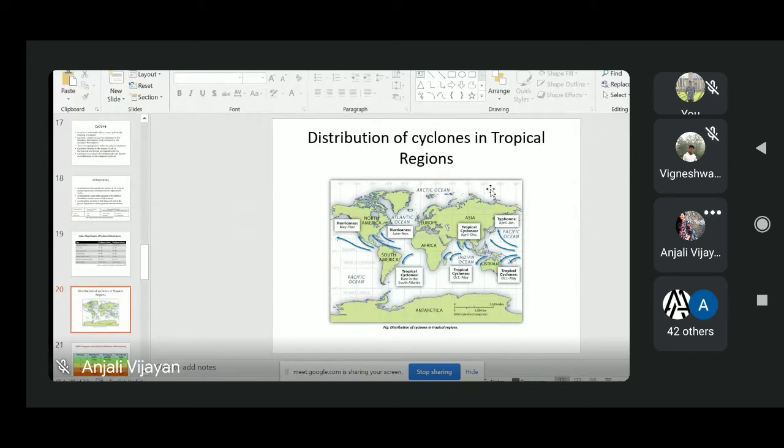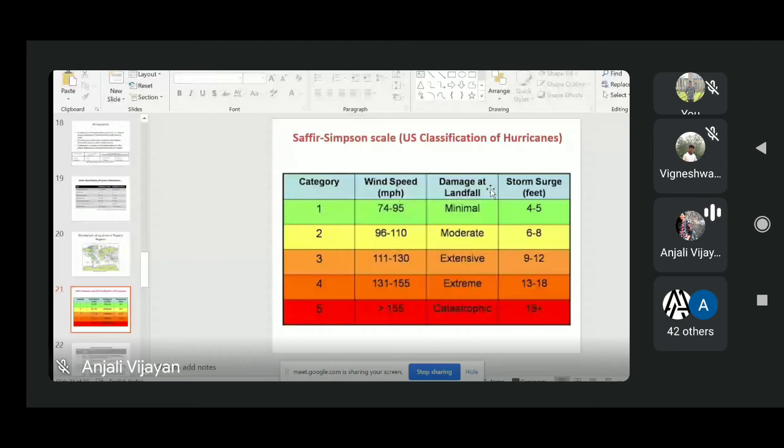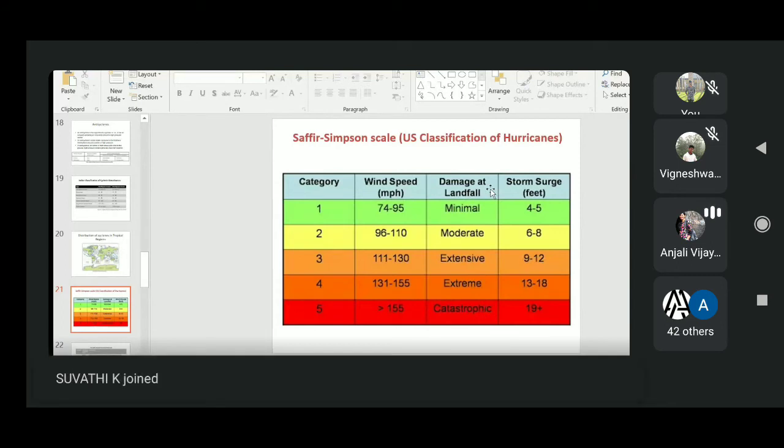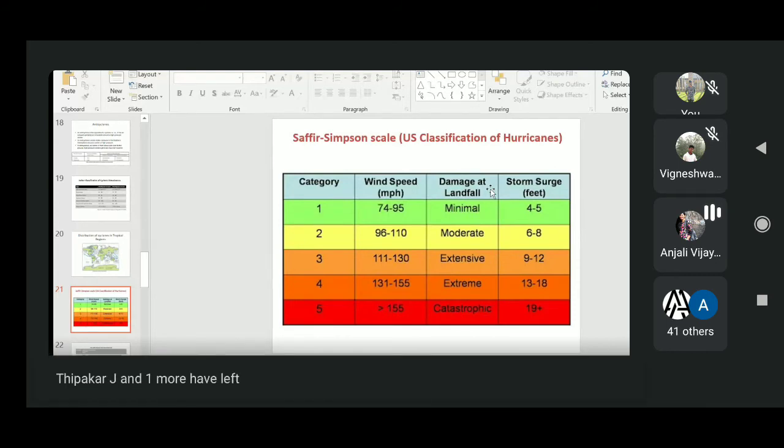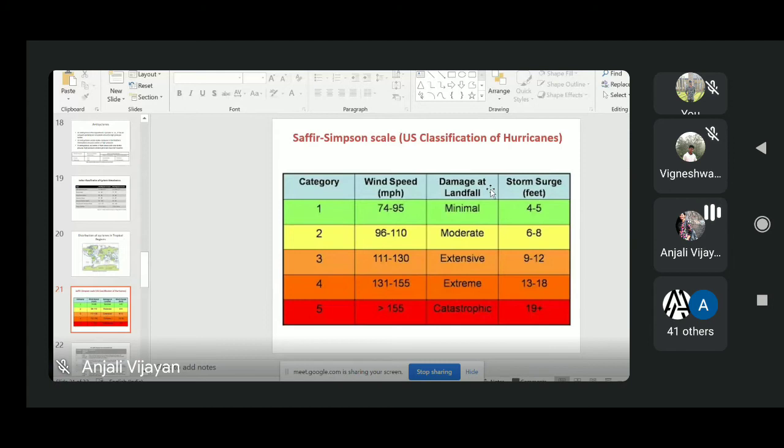Now, if you go to the US, they follow another classification scheme. They use a scale called the Saffir-Simpson scale. The term hurricane is used for cyclones which happen in the US area, and they have classified hurricanes into 5 categories based on their wind speed, like the intensity scale in earthquakes.